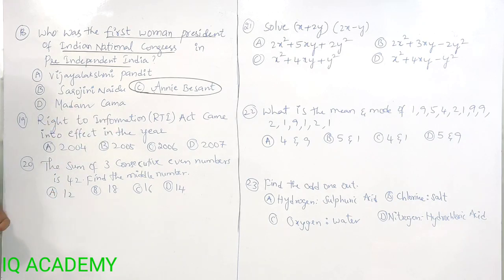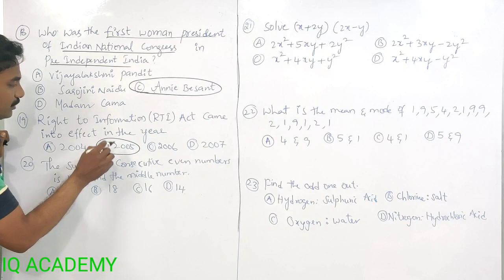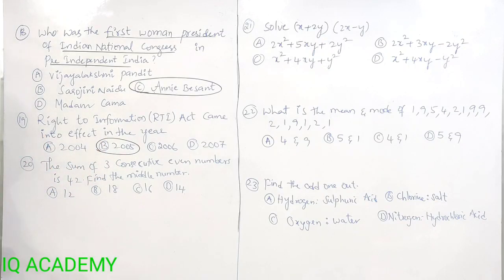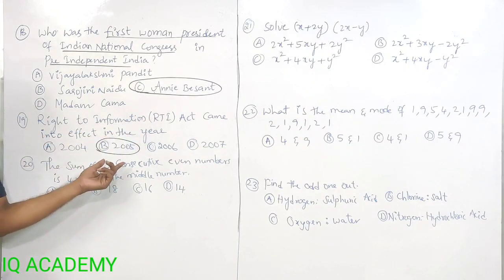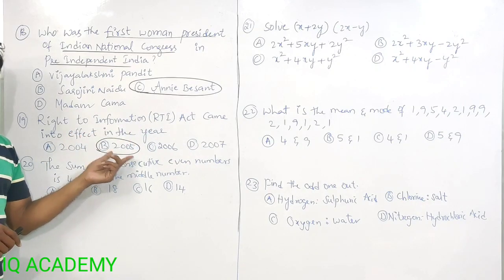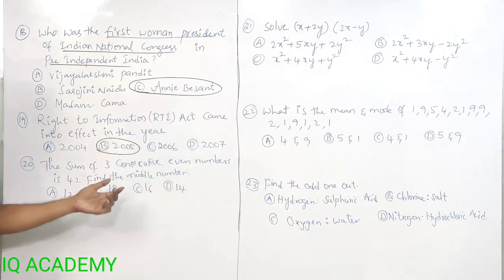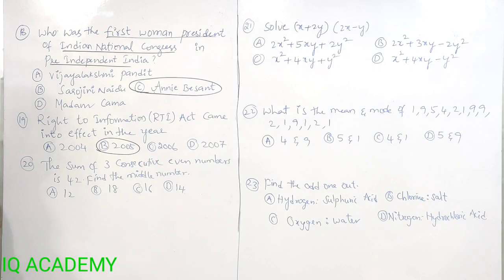The next question is also a direct question. RTI, Right to Information Act, came into effect in the year 2005. This is also a direct question, nothing to explain here. Right to Information Act came into existence from the year 2005.